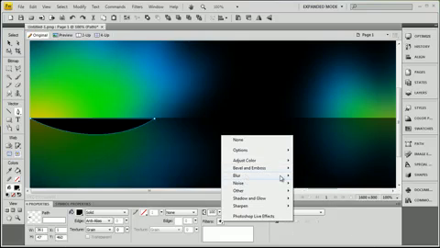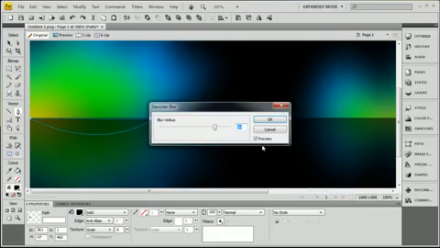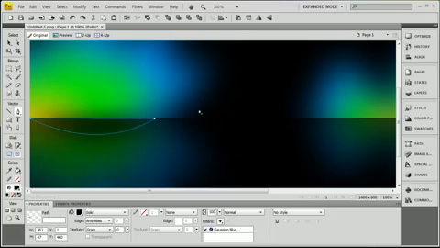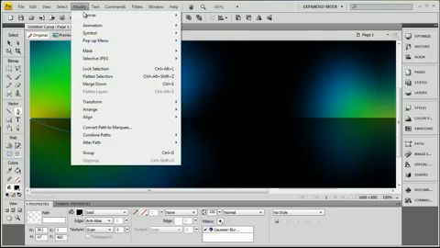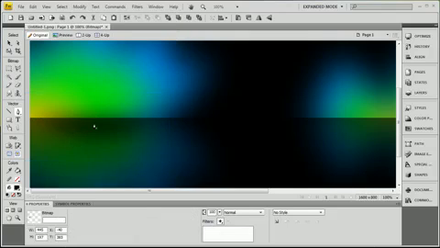Let's see, where's the blur? Gaussian blur. And let's bring the blur down some, wherever you need it. Press OK. Then you modify and you flatten that selection because you don't want that black faded part coming up into the nice bright part there.